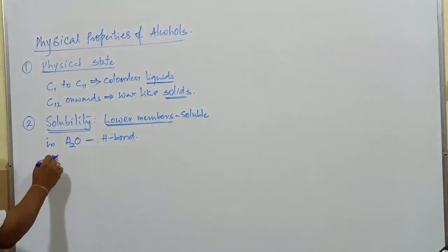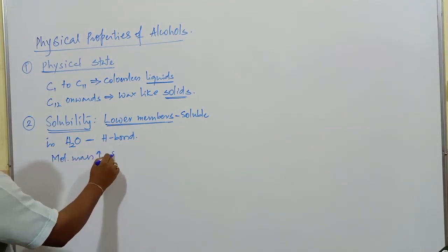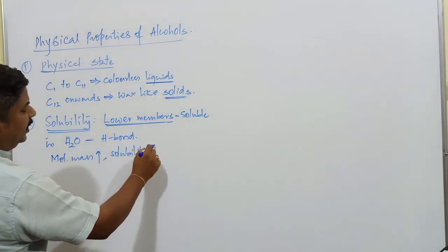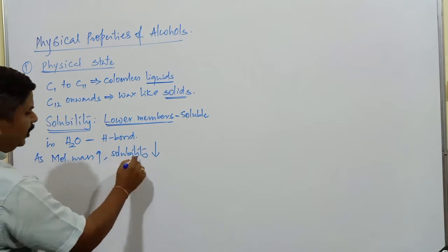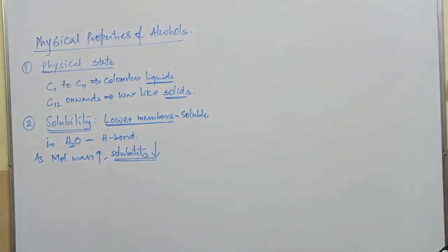And as molecular mass increases, the solubility of alcohols decreases. With increase in molecular mass, the solubility of alcohols goes on decreasing.